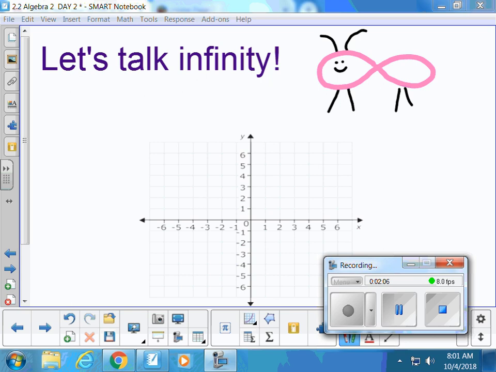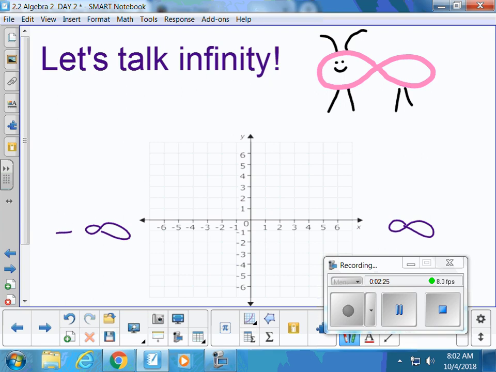So if I would travel on my coordinate plane in this direction, and I would keep traveling forever and ever and ever, positive infinity would live out in this direction, right? Positive infinity. If I would travel on my x-axis in the other direction to the left, forever and ever and ever, that's where negative infinity would live. So there can be a concept of positive forever and a concept of negative forever. Does that make sense? I feel like that's a new concept that people have trouble grasping in their brains.